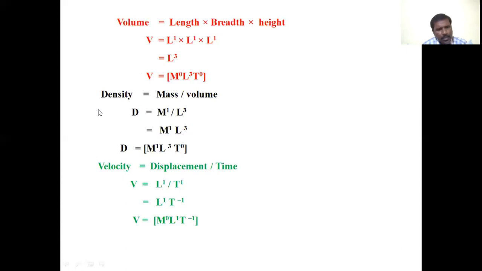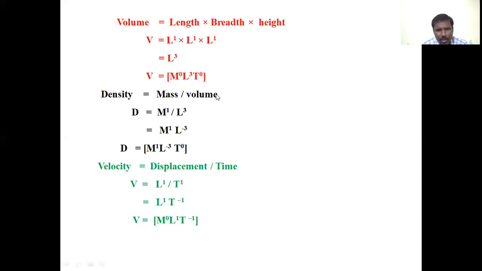Next physical quantity, which is also a derived physical quantity, is density. Density equals mass by volume. The formula for density is mass by volume. Density is represented by D. D equals mass, which is a fundamental physical quantity, and its dimension formula is M.